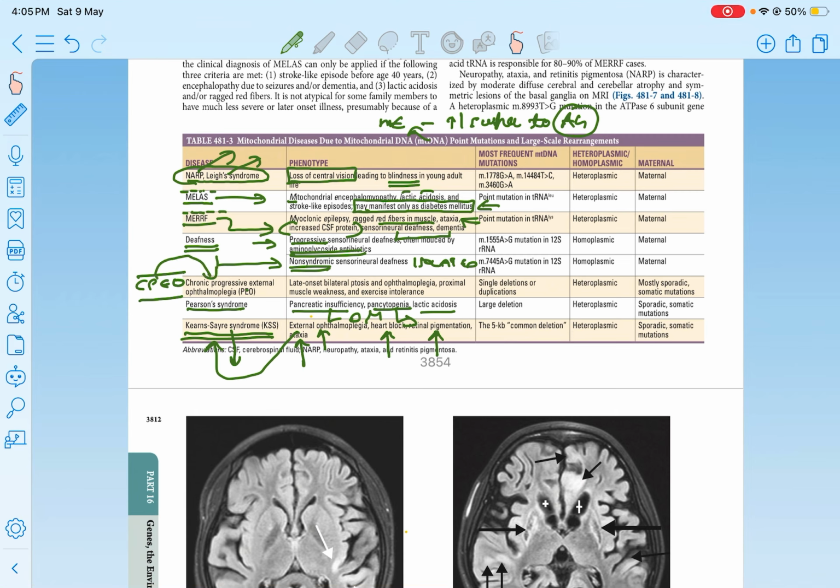And in this table, what is very important is where homoplasmy is, in these two. Homoplasmy is the same presentation. Heteroplasmy is the different presentations of the mutations. So remember what the homoplasmies are. It's only deafness. The rest are all heteroplasmy. Okay.